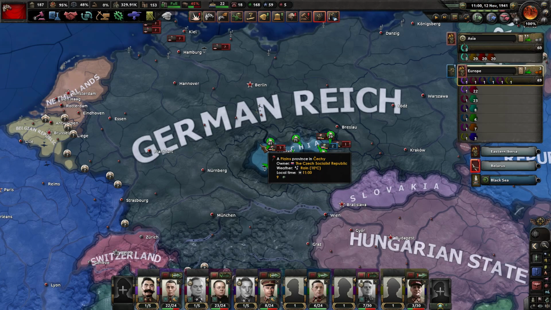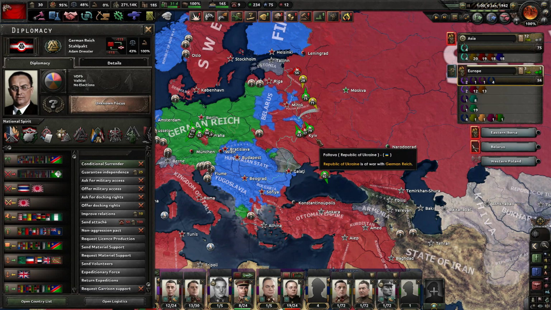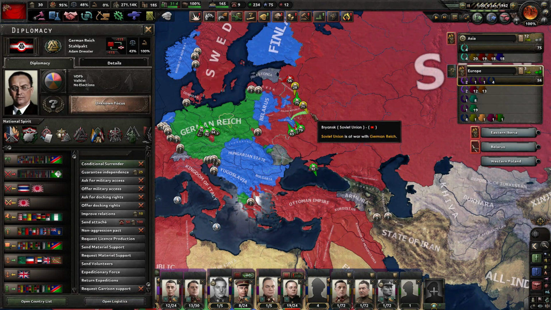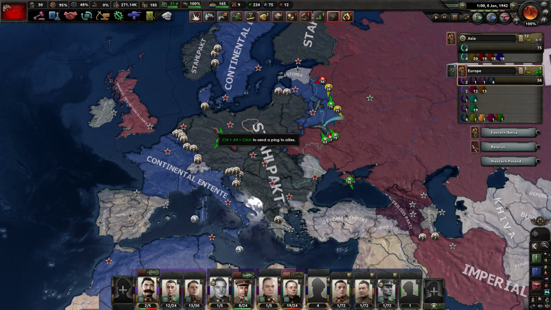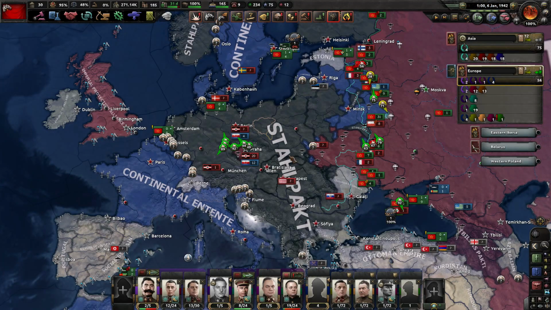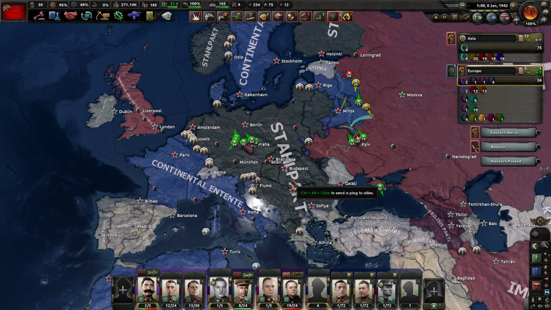And as you may see, that operation isn't a successful one. In January 1942, the Republic of Ukraine has capitulated, which means that Soviets and Germans now have a full-scale front line with each other. Oh, that's gonna be an interesting battle, and I think that in this war, the first side that is going to capitulate is going to be the Stahlpakt, as it's gonna be pushed from both sides, from west and from the east.